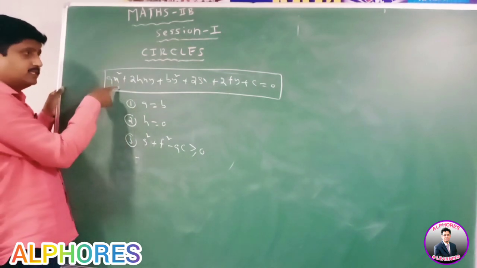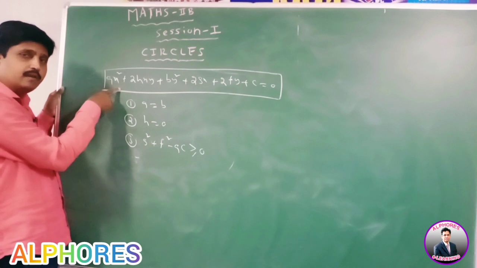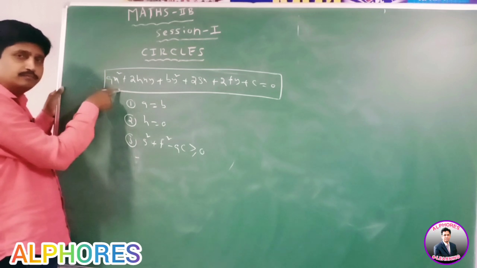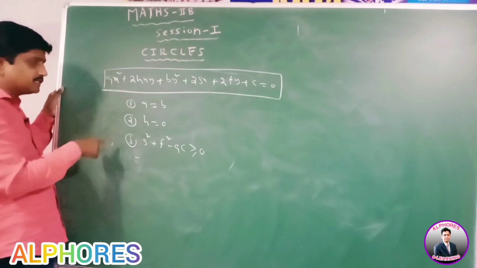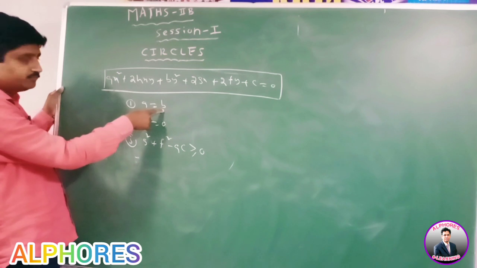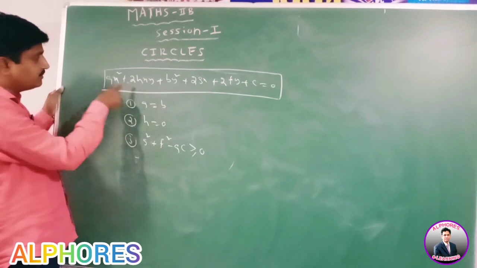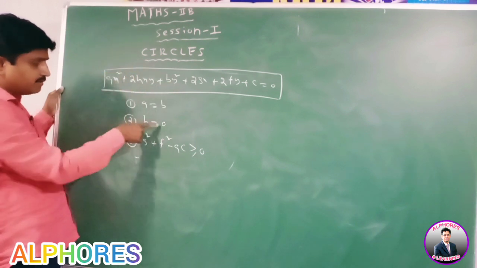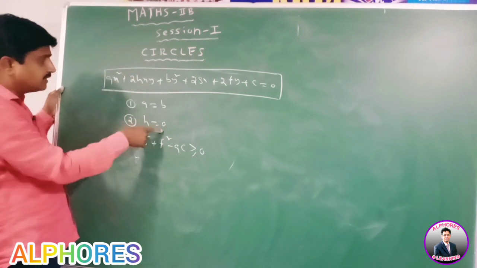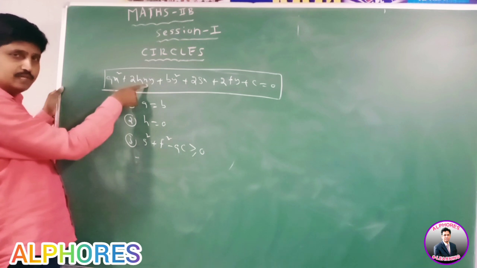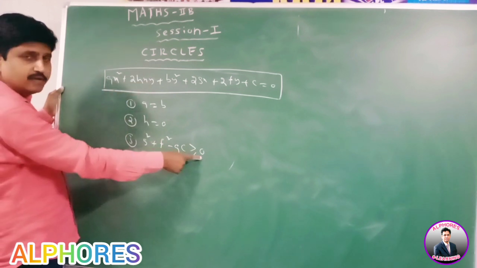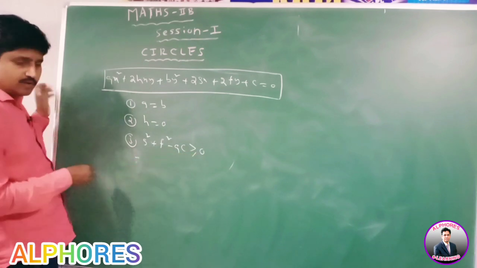If this equation represents a circle, then the conditions are: first, a equal to b, which means the coefficient of x square equals the coefficient of y square. Next, h equal to 0, which is nothing but the coefficient of xy being 0. Another condition is g square plus f square minus ac greater than or equal to 0.